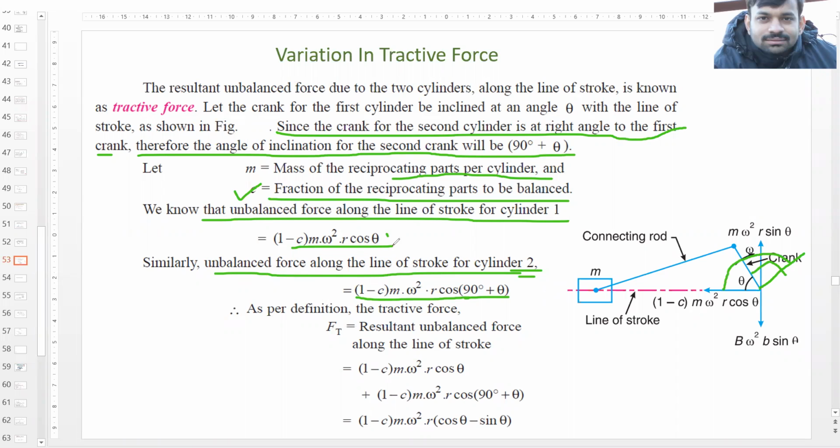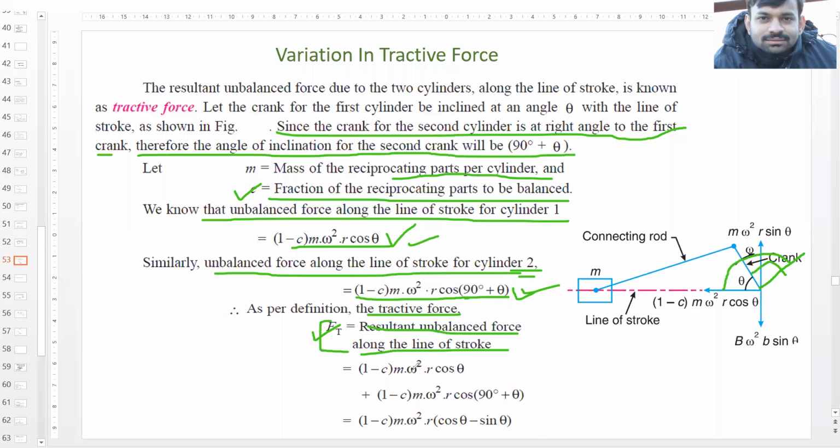So these will be two unbalanced forces, one in cylinder 1 and one in cylinder 2 along the line of stroke. Now as per the definition of this tractive force, it is represented by Ft, that is tractive force. It is the resultant of unbalanced force along the line of stroke. Okay, so this is the definition of Ft.